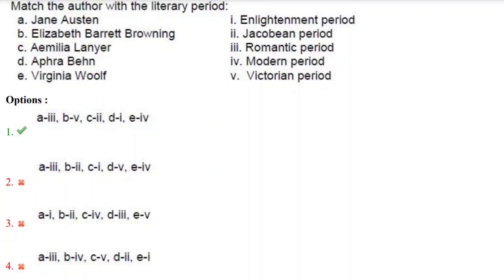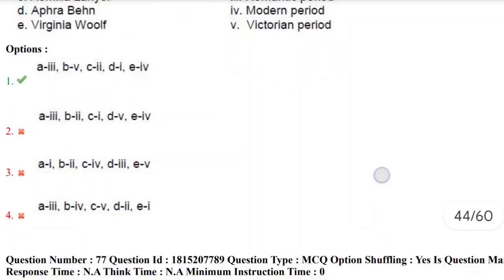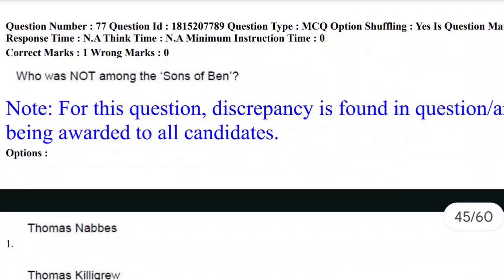And let's come from the beginning. Jane Austen belongs to the Romantic period. EBB, Elizabeth Barrett Browning, belongs to the Victorian period, and Emilia Lerner belongs to the Jacobean period, and Aphra Behn belongs to the Enlightenment period, and Virginia Woolf belongs to the modern period. So the correct answer here is the first option. Let's move towards the 77th question.